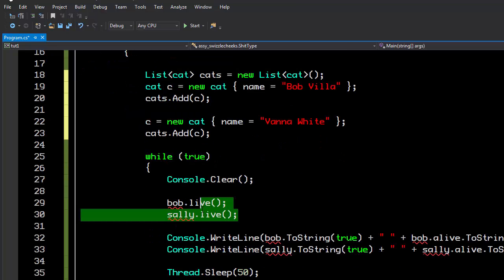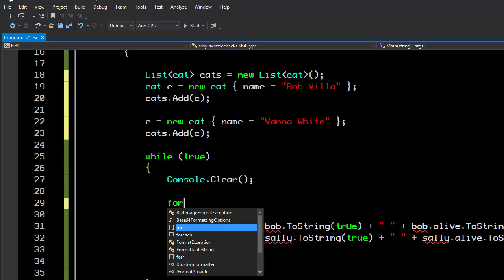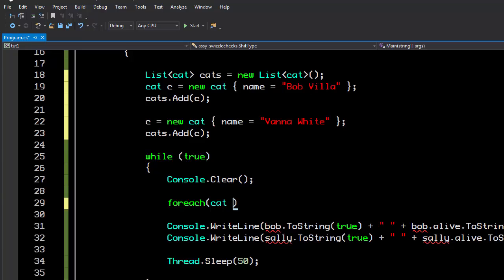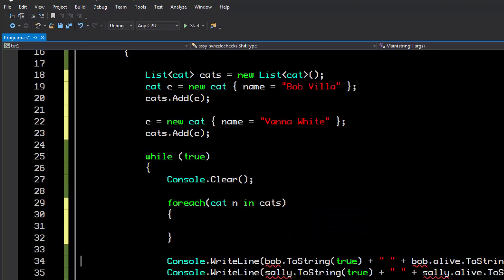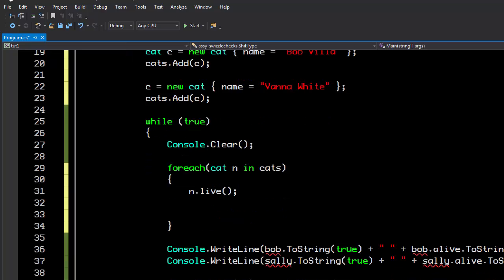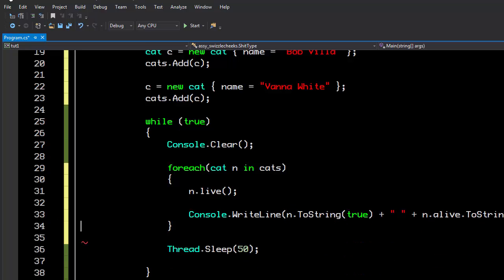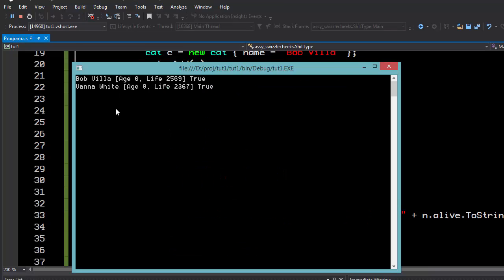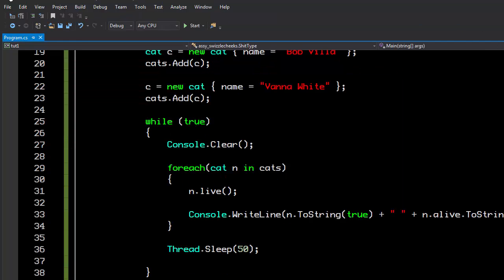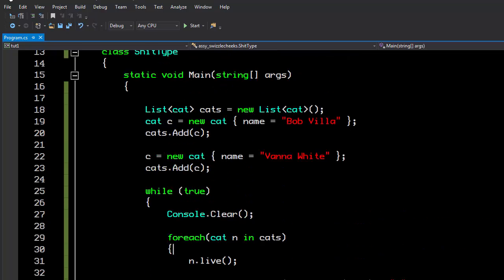And now down here, instead of calling these explicitly, we can create what's called a for each. And we can say, hey, for each cat, and we have to give it a variable, so we'll call it n. For each cat in cats, we want to do some operation on them. So the first thing we want to do is have them run their life span cycle. And the second thing is we want to print them out to the console. So instead of Bob, the toString, we want n, the toString. And then we can remove this. And if all goes well, we should now get pretty much the same thing, except now it's Bob Vila and Vanna White. Perfect.